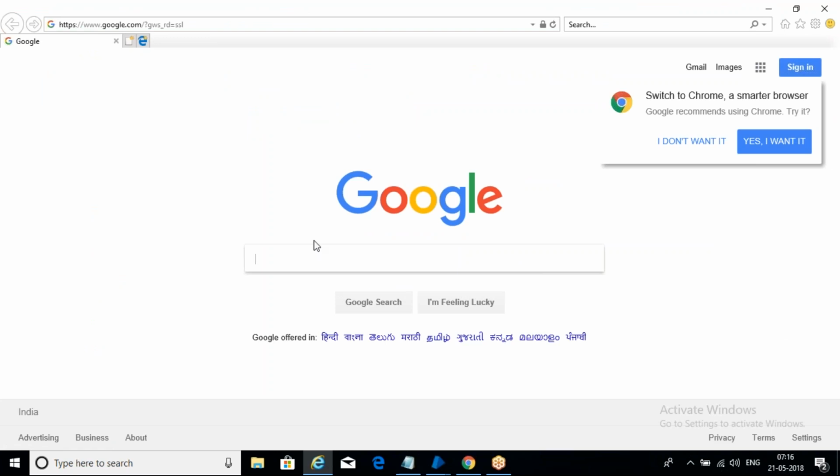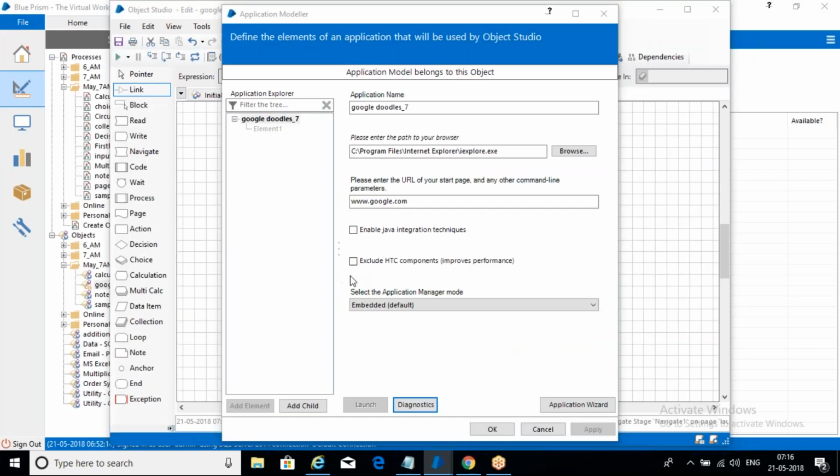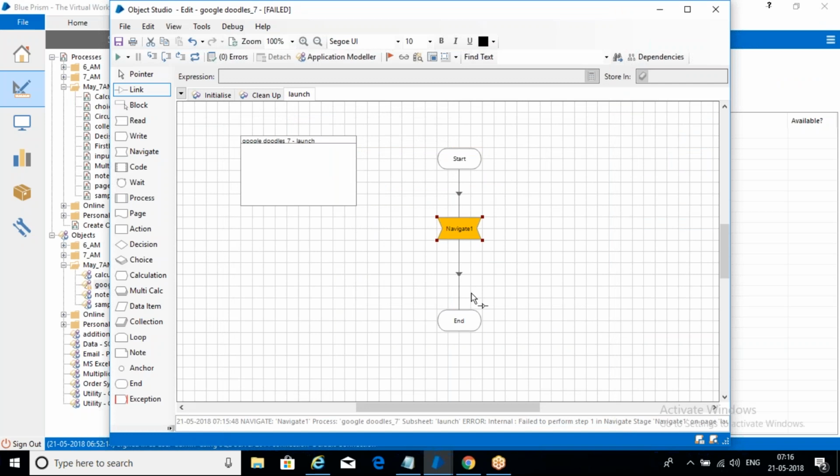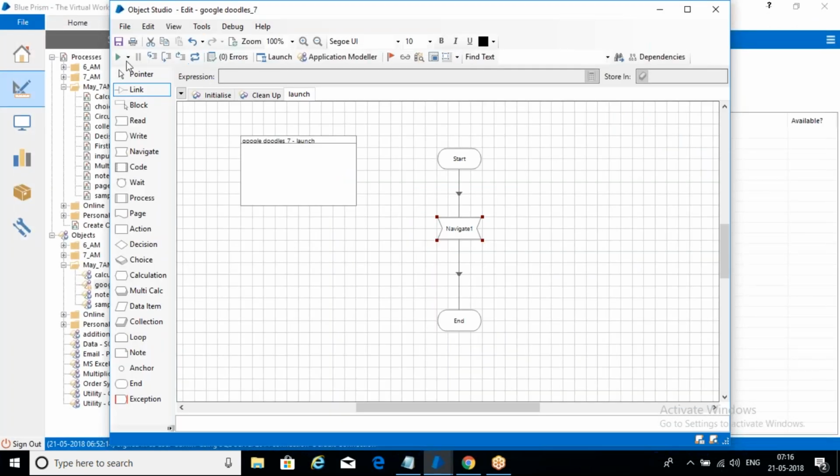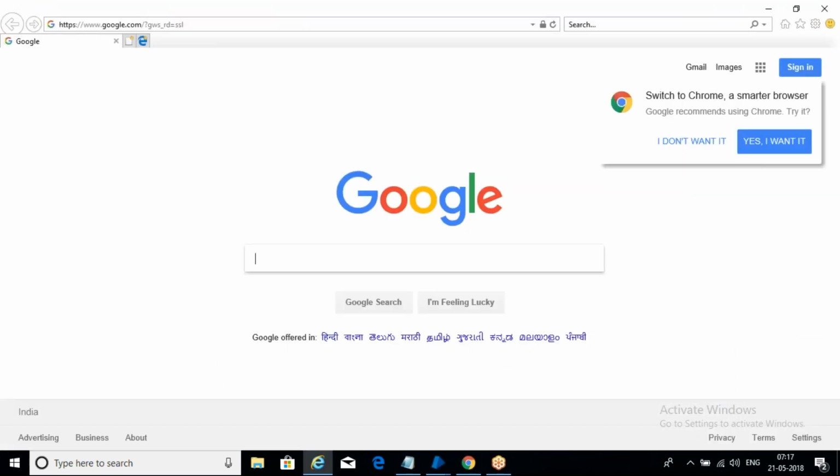See this, when you are launching, it's launching, and so by default what we need to do when we are launching, we need to use wait option. We have to use a wait option here, because it's taking some time. Okay, so we will see that later. So now if you reset, once we launch through Internet Explorer, it has been launched. Now let me close this. Now if you run this again, now it will work properly. See this? It's launched.